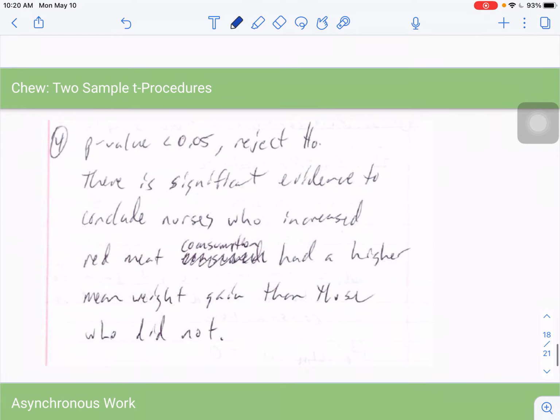Okay, so then that P value is less than alpha, so we're going to reject the null, giving us significant evidence to conclude nurses who increased red meat consumption had a higher mean weight gain than those that did not. All right, so I did the t-test. I did not do an example of a t-interval, but it does follow pretty closely.